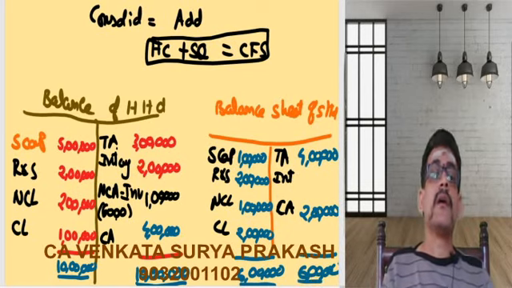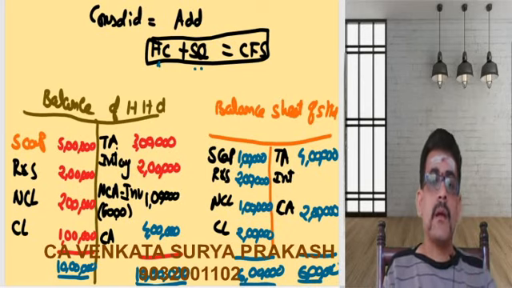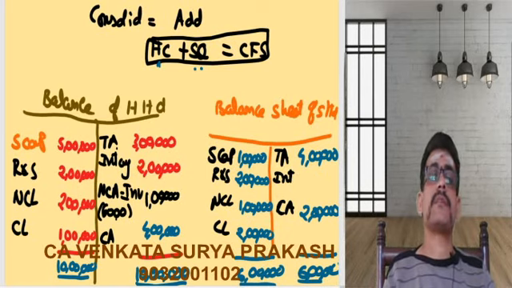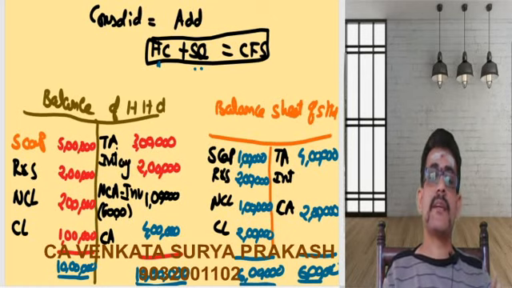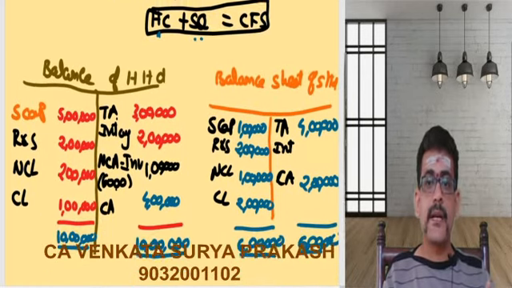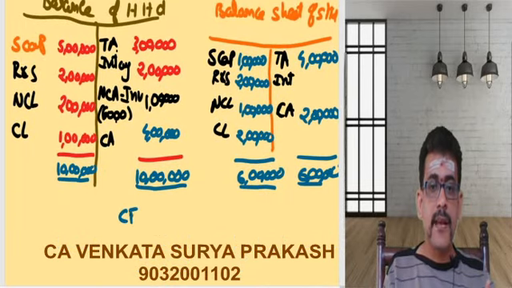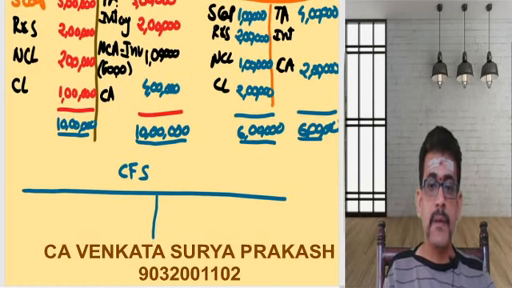So what I had mentioned, consolidation is nothing but add up your holding company assets with the subsidiary company assets, add up the holding company liabilities with the subsidiary company liabilities. Now if I try to prepare consolidated financial statements, I will simply add up the assets and simply add up the liabilities.